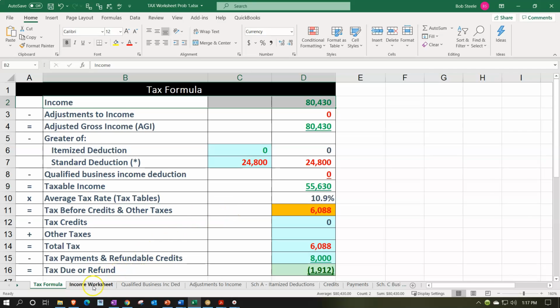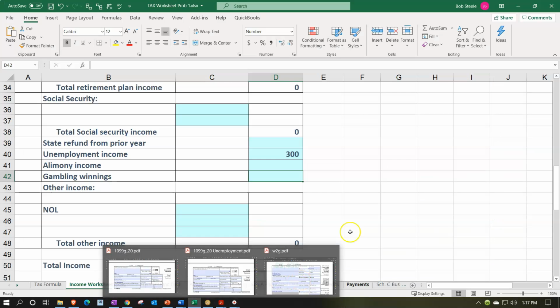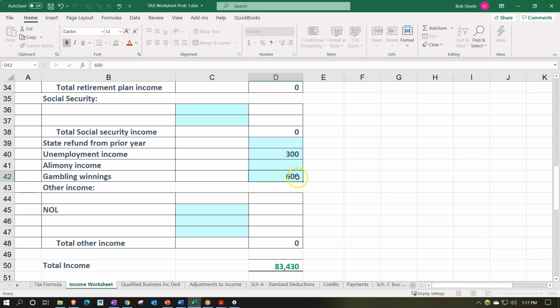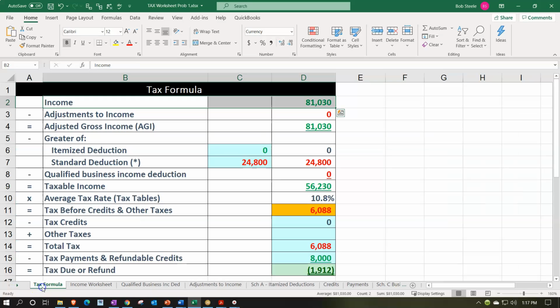And so I'm just going to put it into our income worksheet. And I'm going to say that we had gambling winnings of, what was it, 600? So I'm just going to say 600. And that puts our total income up to the 84,030, plus the Schedule D, which had a loss of the 3,000 that we get to take. And that's pulling over to line 1, which is the 81,30 now. Adjusted gross income, 81,30, less 24,800 standard deduction being taken, bringing down the taxable income to the 56,230.